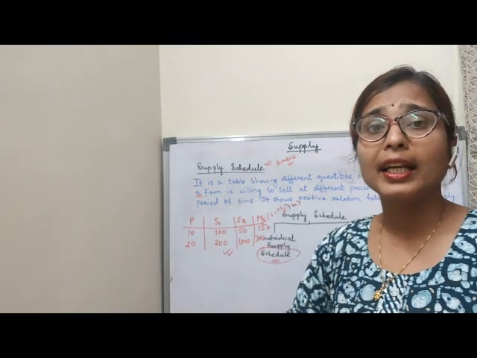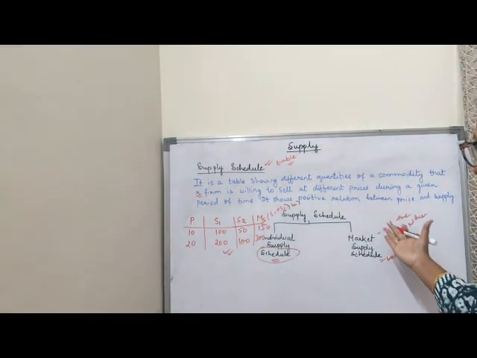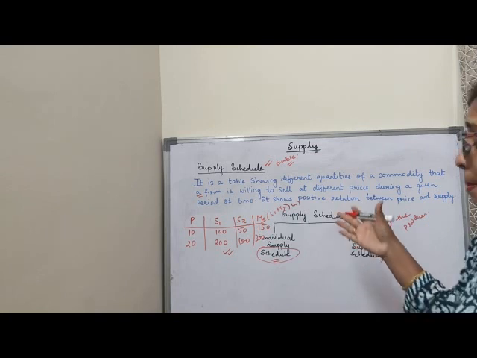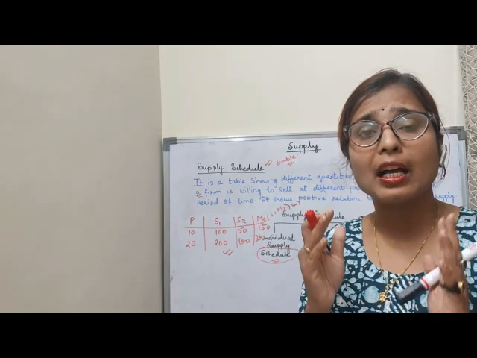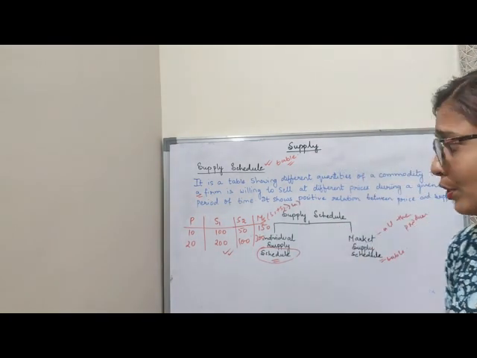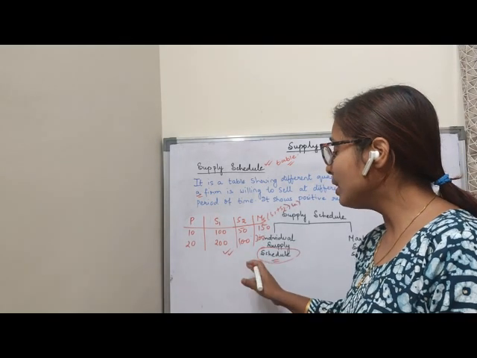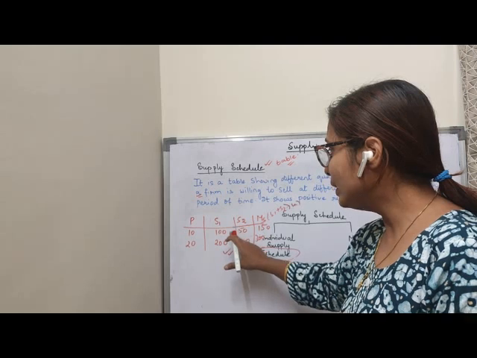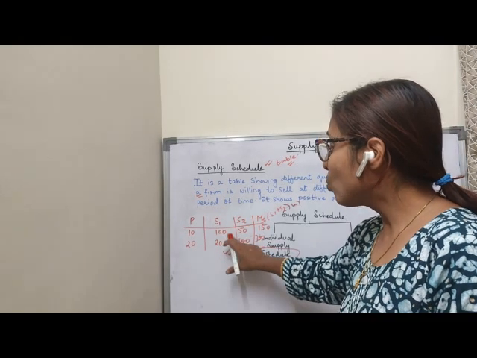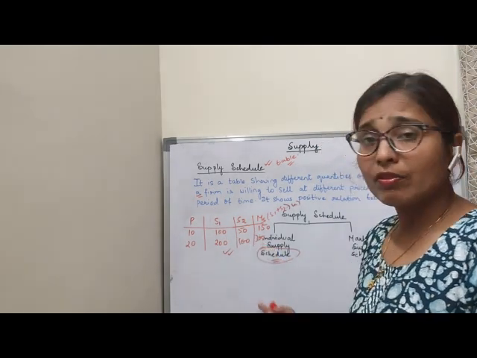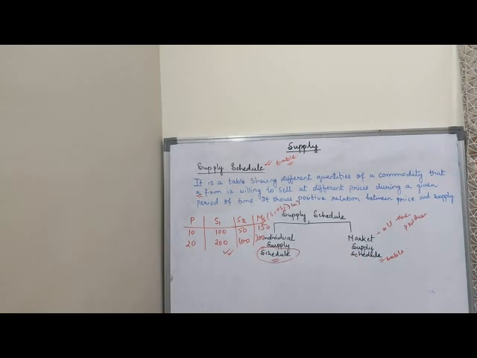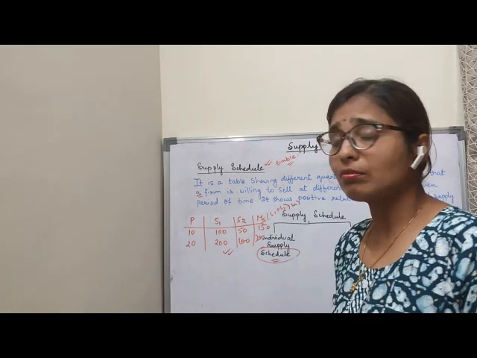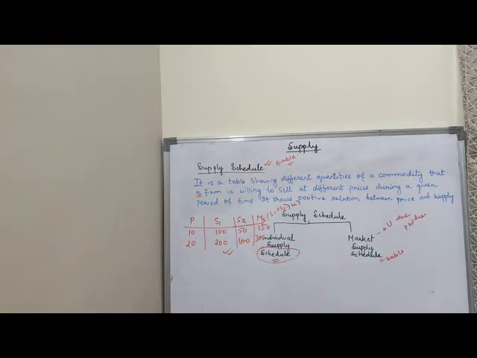Market means more than one producer. Here we can consider all the producers, but as we are assuming that there are only two sellers in the market supply schedule, what we are doing is adding up the quantities of the individual firms at different possible prices during a given period of time. So we can find out the total supply of the good by adding this up. Clear? This is the market supply schedule.